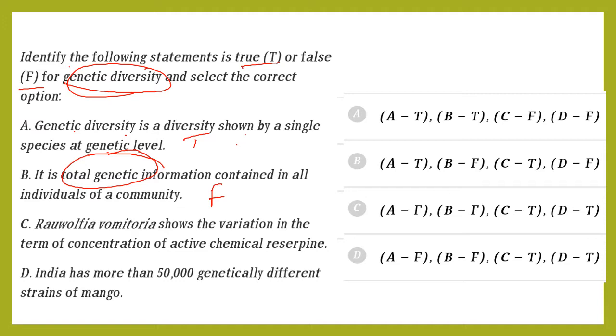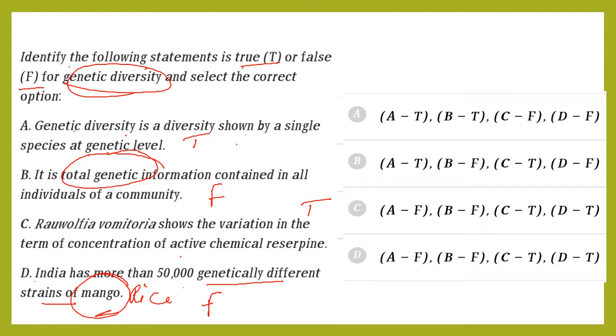Rauwolfia vomitoria shows variation in terms of concentration of the active chemical reserpine. So this is true. India has more than 50,000 genetically different strains of rice, not strains of mango. So this is also false. So true, false, true, false.